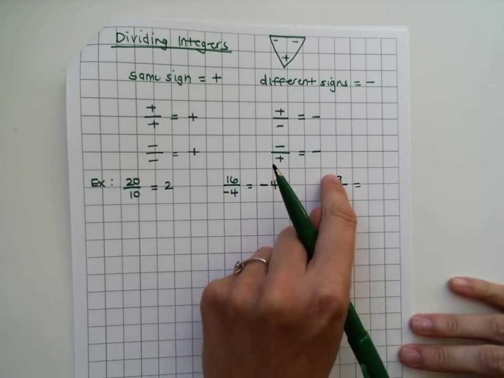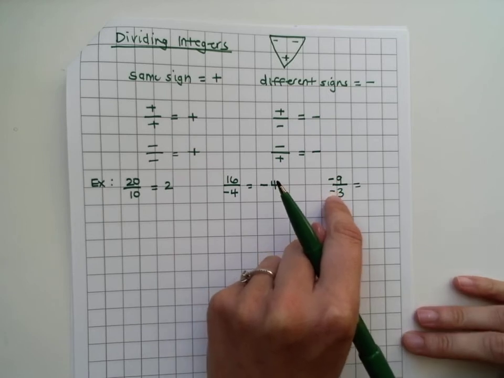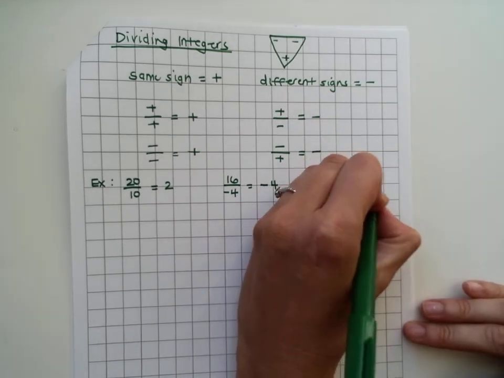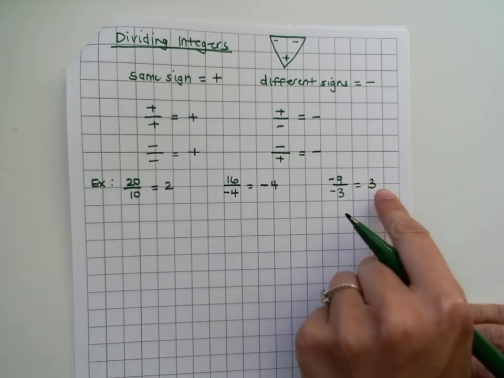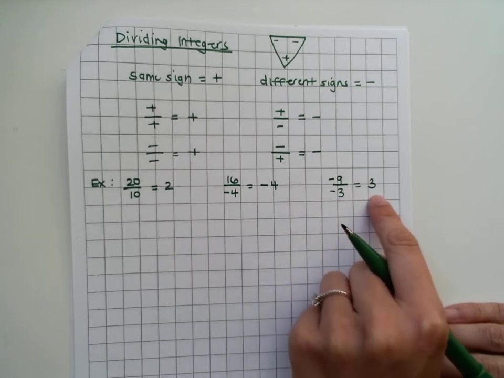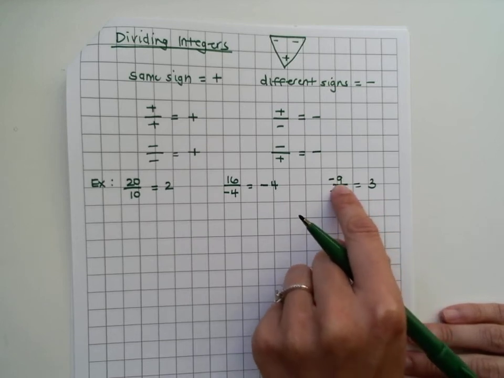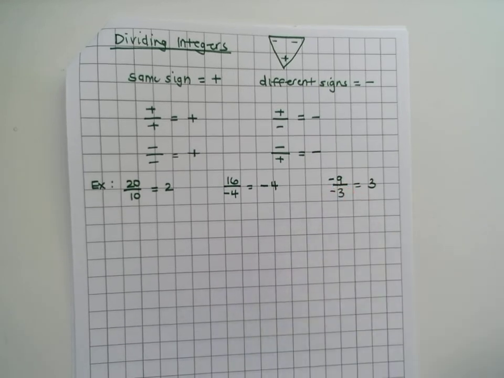If we have 9 cookies and we share that with 3 people, how many cookies would each of those 3 people have? They would have 3. And check your work. Your answer times your denominator, the bottom of your fraction. 3 times negative 3, does that give you the top of your fraction, which is negative 9? Yes, so you divided correctly.